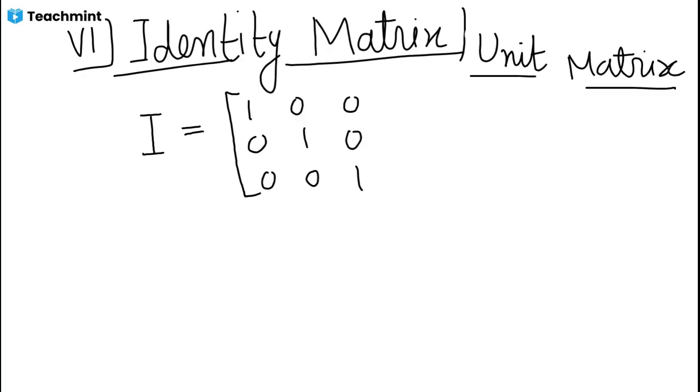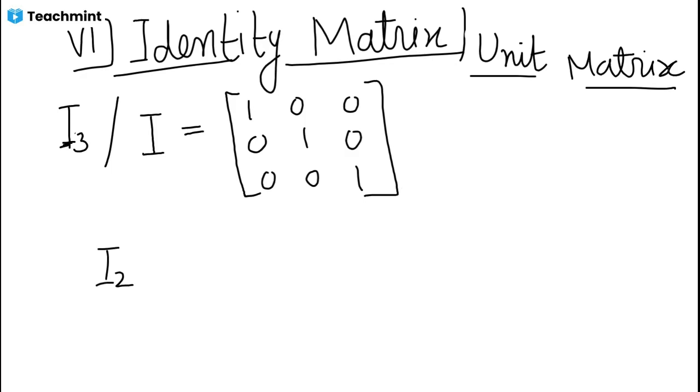Identity matrix or unit matrix. This is of 3 by 3. Sometimes you'll have this I3 in a question. I3 means identity matrix of 3 by 3 order. Similarly I2, though the most common symbol is I only.